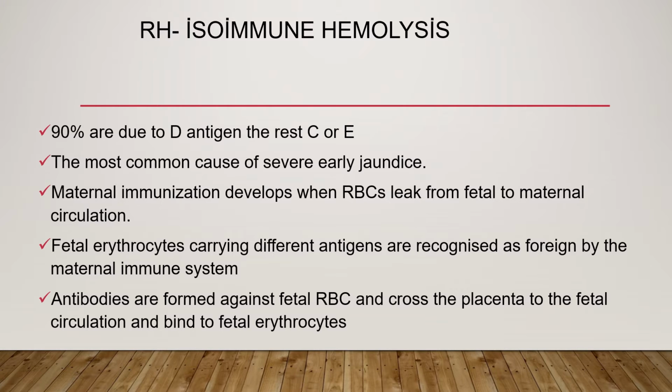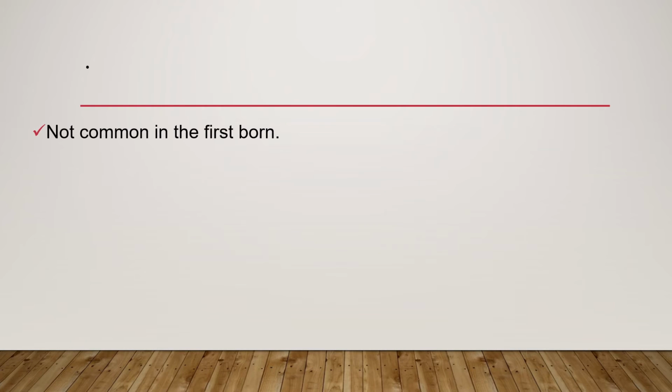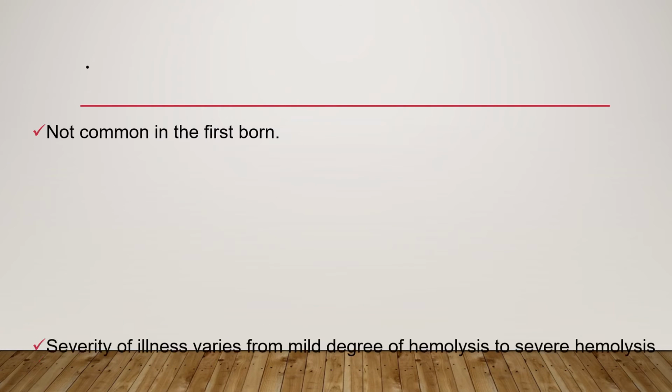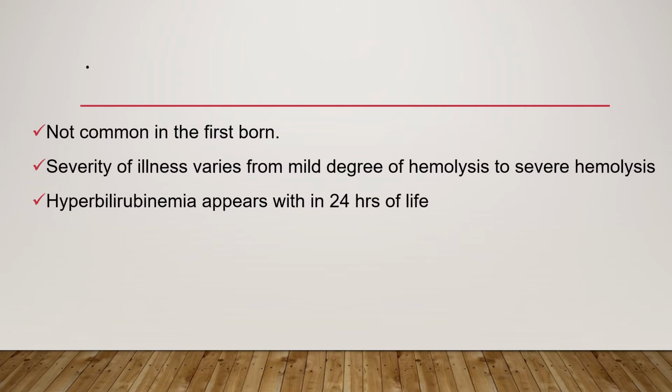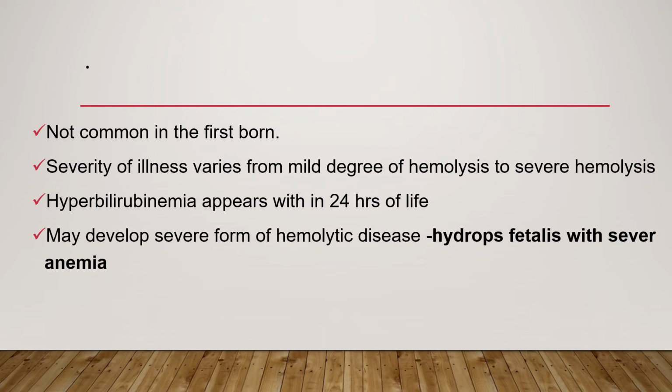They then bind to fetal erythrocytes. This is not common in the firstborn, and severity of illness varies from a mild degree of hemolysis to a severe one. And also, Rh hemolysis occurs mainly in the first 24 hours of life, and they may develop a severe form of hemolytic disease in utero, and they may develop hydrops fetalis with severe anemia, and kernicterus, if not treated, may appear.